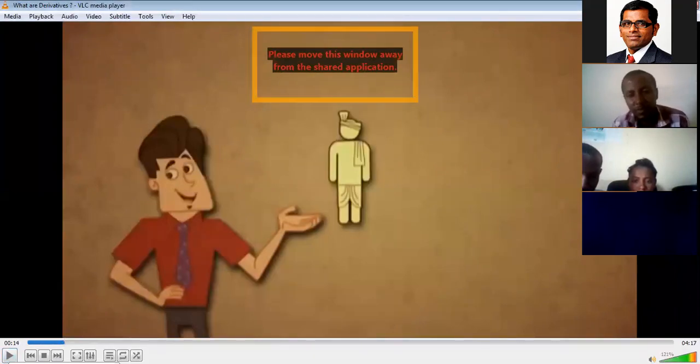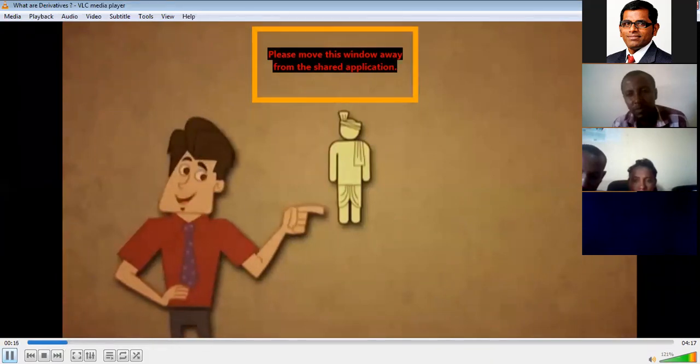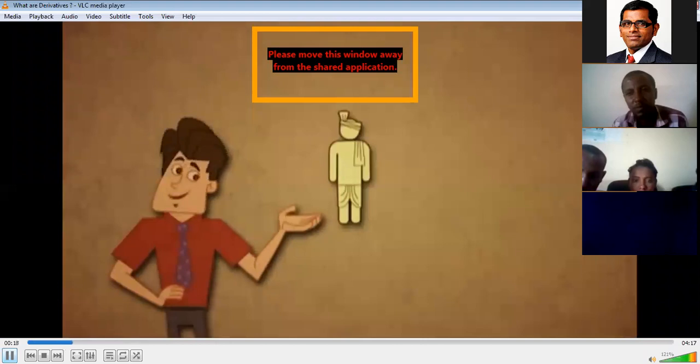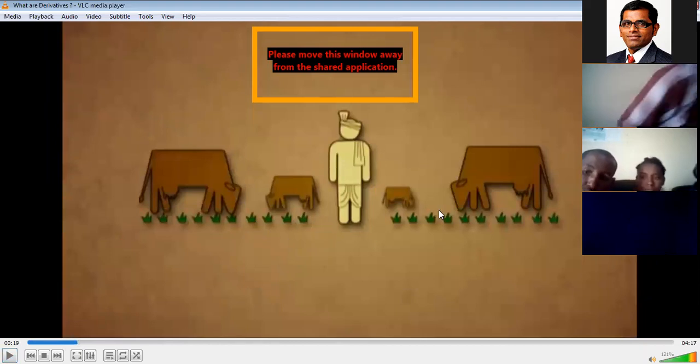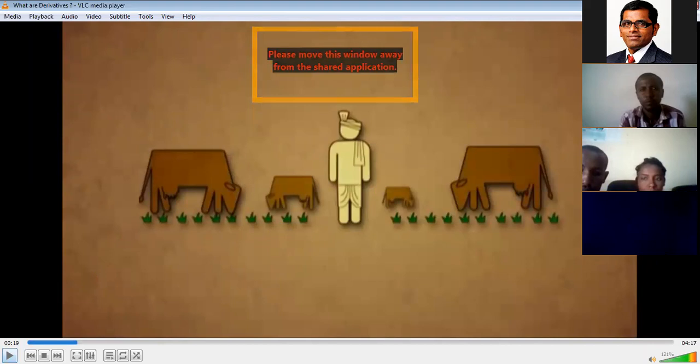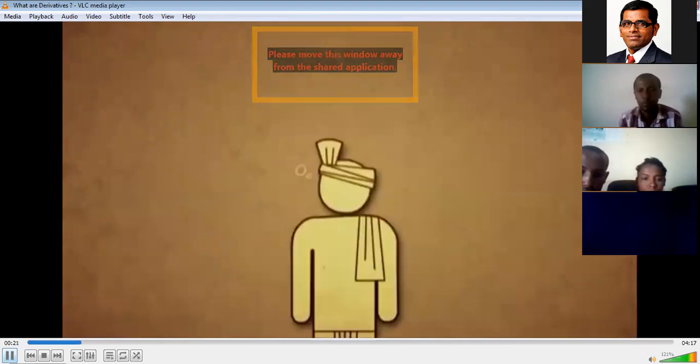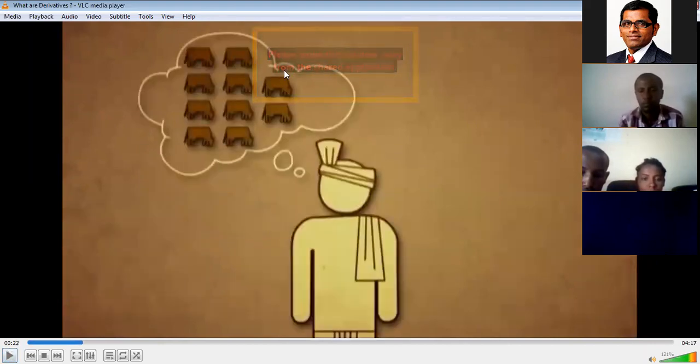Yes, he is a farmer. He is explaining that he is a farmer, and he is growing cows. Let's see how many cattle, meaning cows, he has. He has 10 cows. Here he is growing 10 cows.